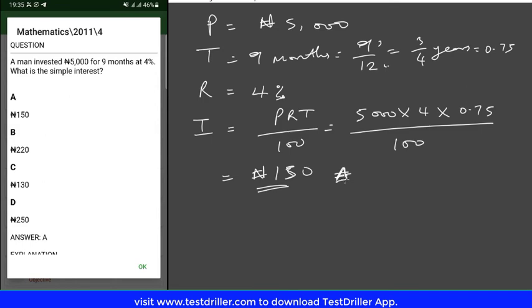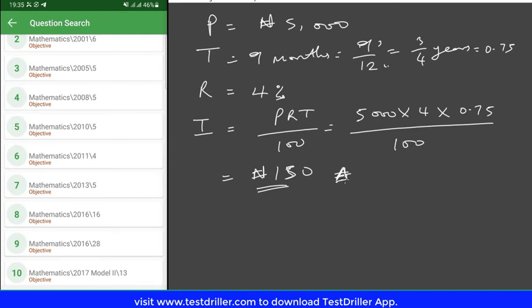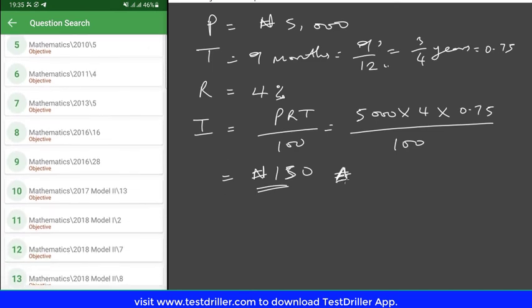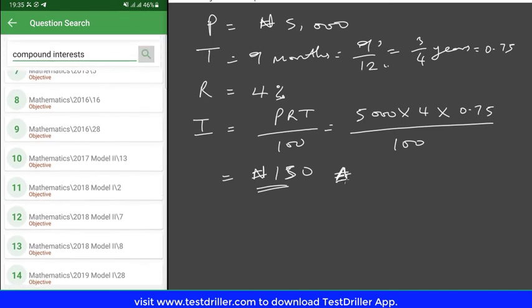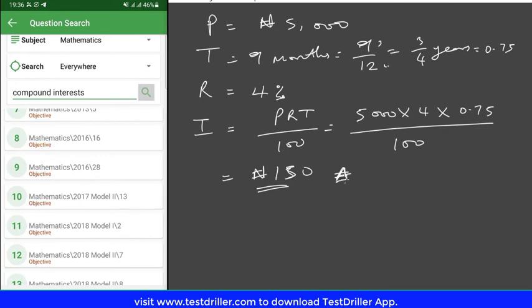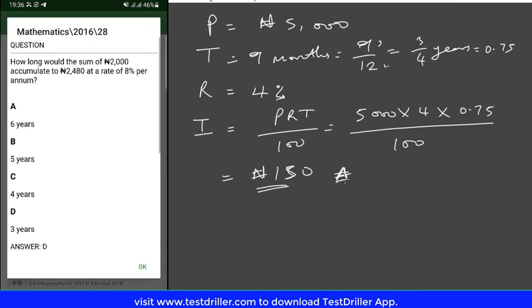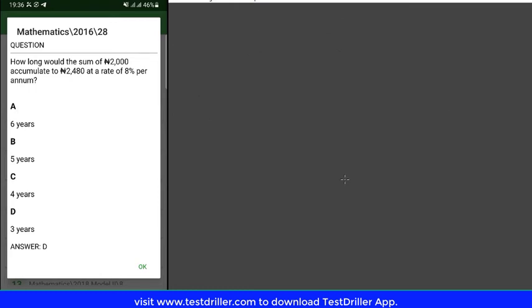Okay, let's take a look at another question. So this time around, we're going to look at question 38, from the 2016 past question. The question states, how long will the sum of 2000 accumulate to 2480 at a rate of 8%? So let's write out what we know.